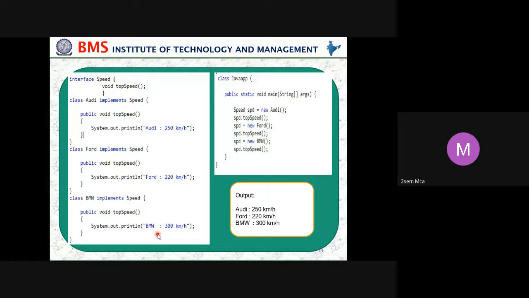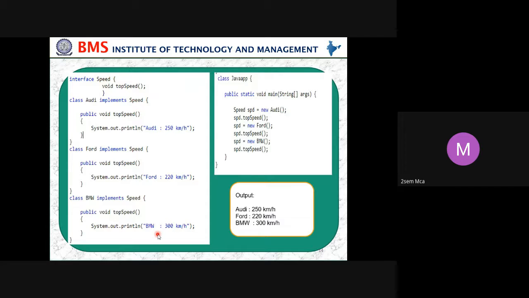Then to use the interface Speed, we have to use a class. What class are we using? We are using Audi as a class, and the property from the interface has to be used in the class. So we use the implements keyword with Speed. Then public void topSpeed, System.out.println Audi 250 kilometers per hour. That is one class for Audi. So the Audi car speed will be 250 kilometers per hour.